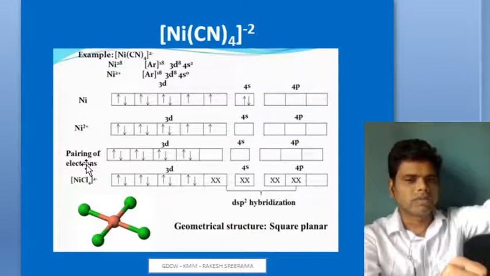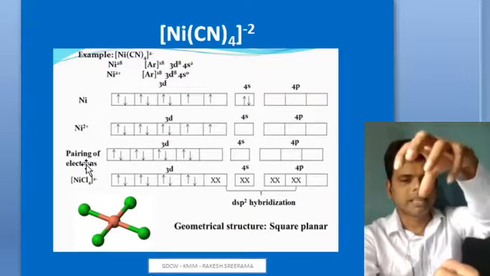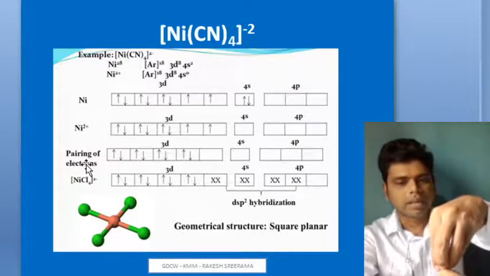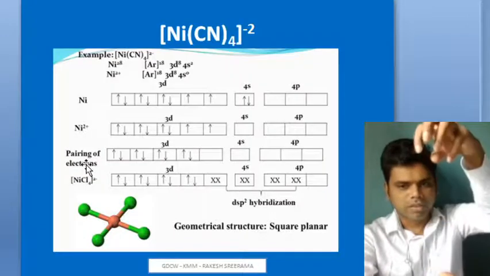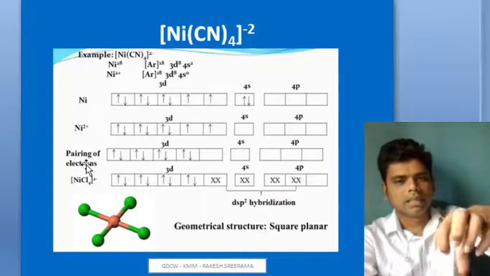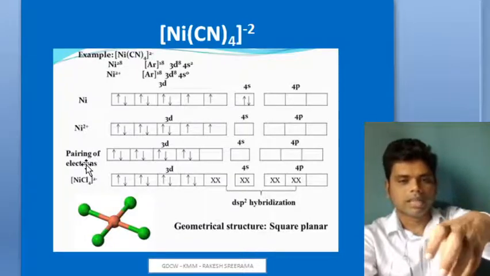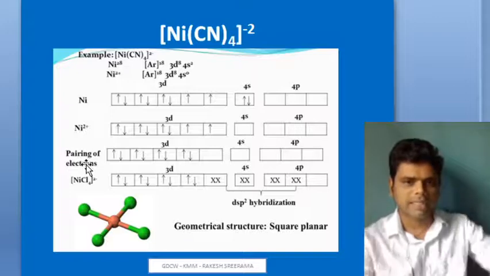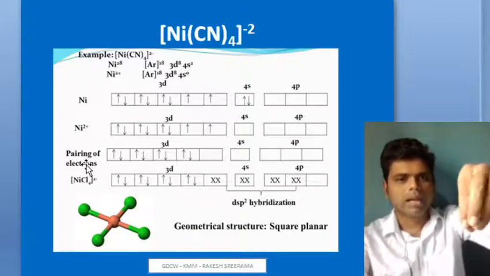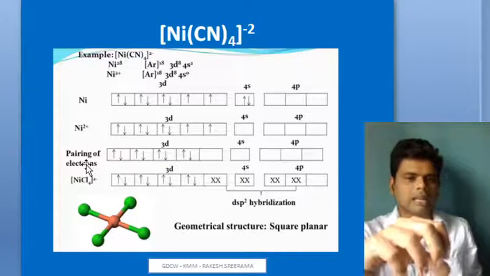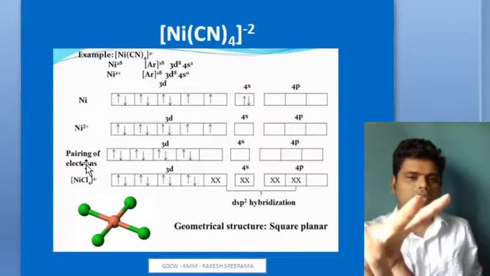When it is heavily charged and comes close to the electrons of nickel plus 2, it will forcefully pair up the electrons present in the 3d orbitals. Cyanide, having carbon and nitrogen, is a strong field ligand as we have already learned. So when it approaches your nickel plus 2, the electrons present in nickel plus 2 will forcefully pair up.